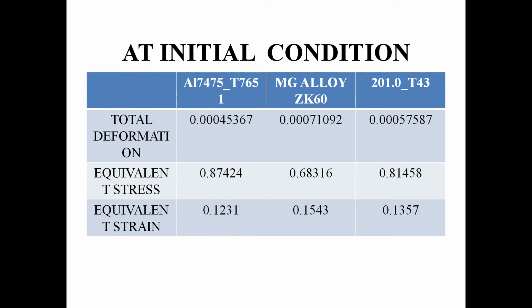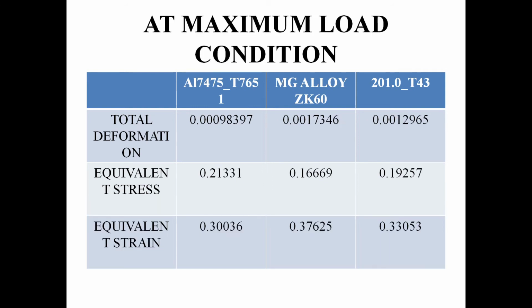From that concept we chose the AL7475 series, which gives a very low total deformation, while the stress and strain values are increased. So at the initial condition the AL7475 series is the better one, and the maximum condition is also shown in the tabular column. From that also we chose the AL7475 series as suitable for initial and maximum load conditions.